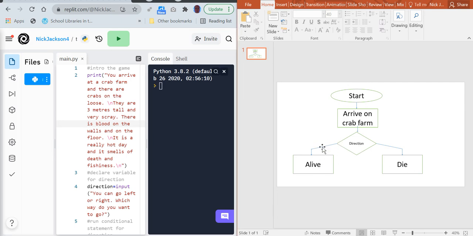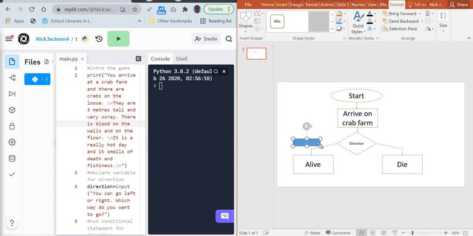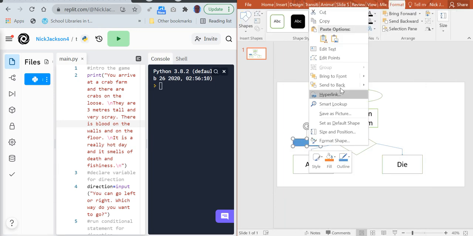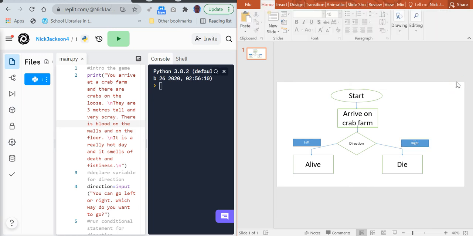So this actually is missing one thing. It needs a label on here. So I'll just stick this on here, shape here, and I'll stick a little rectangle on there, and I'll just bring it across here, and I'll edit the text, and I'll just put left, and then I'll copy, paste that over to here, and I'll go right. Oops, can't type this morning. Okay, so there we go.